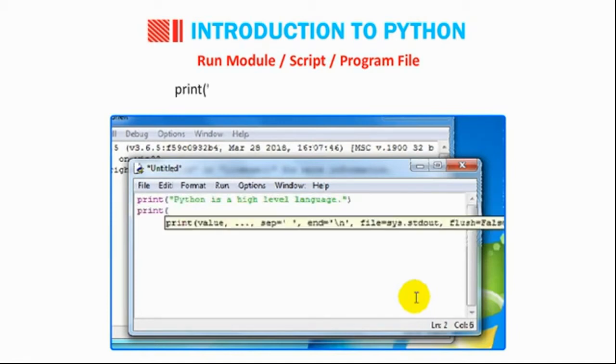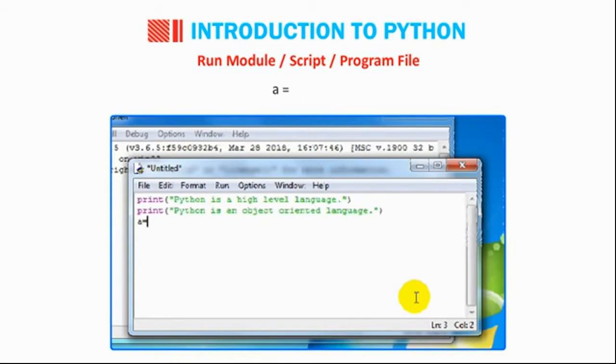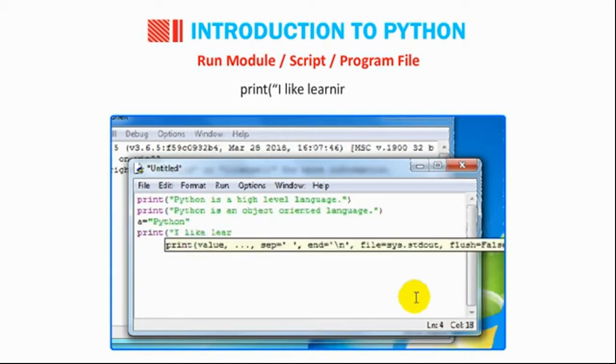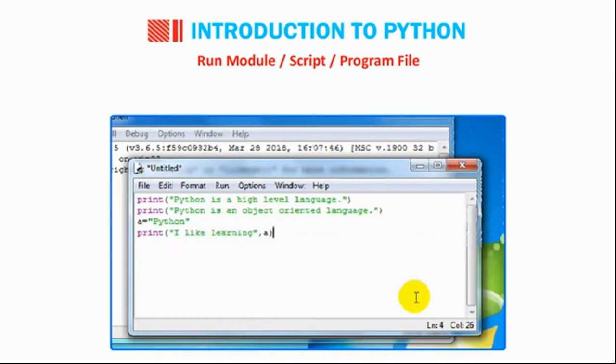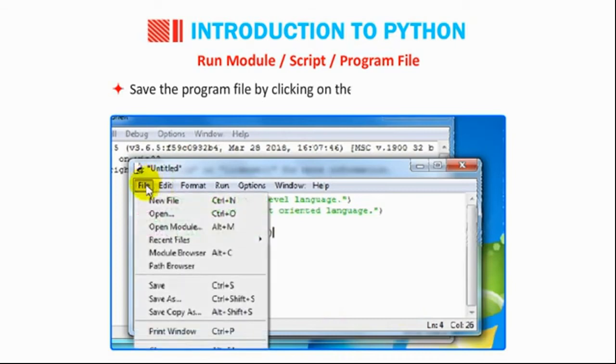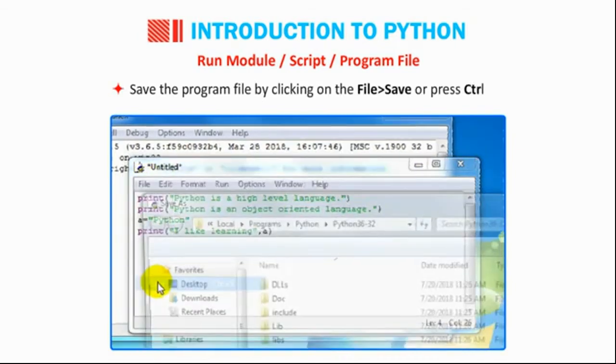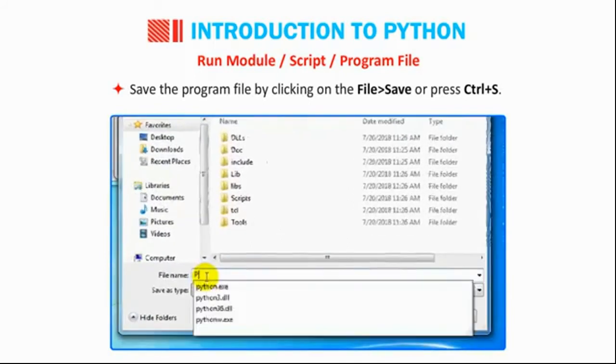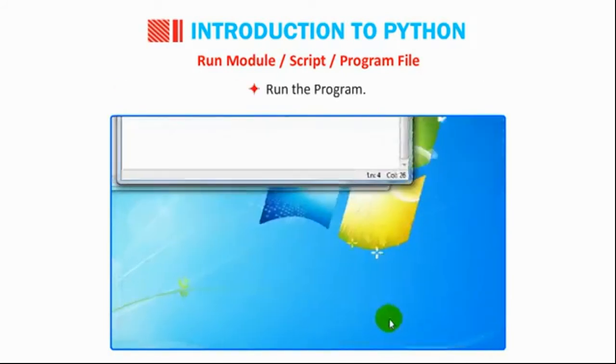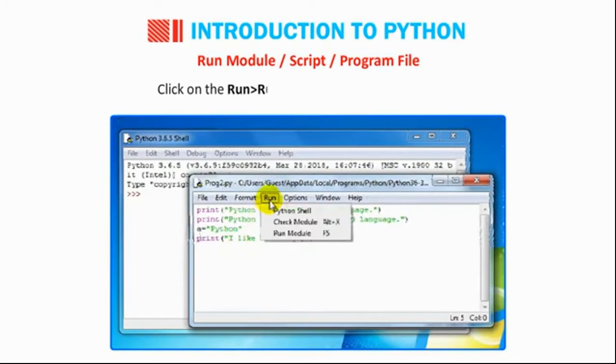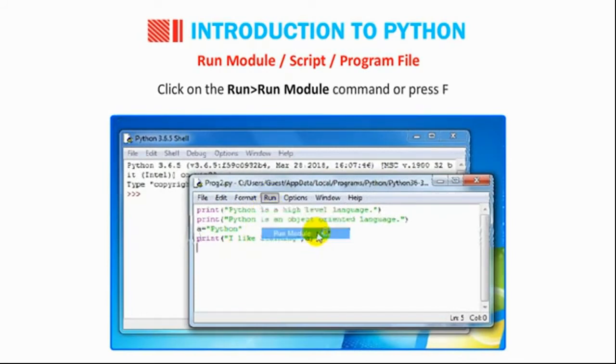print("Python is an object-oriented language.") A = "Python" print("I like learning", A). Save the program file by clicking on File, then go to Save or press Ctrl+S. Run the program. Click on Run, then go to Run Module or press F5.